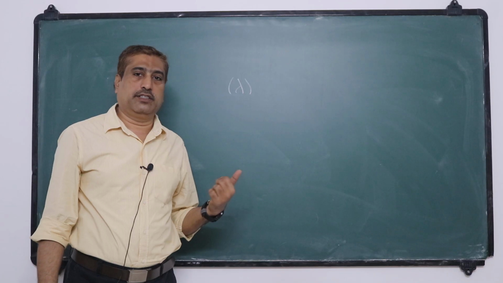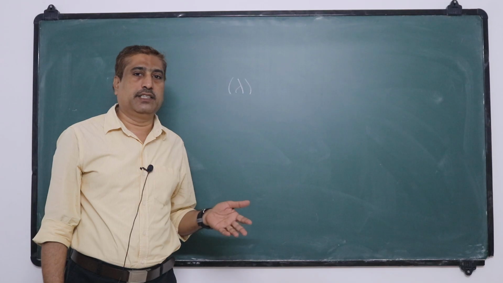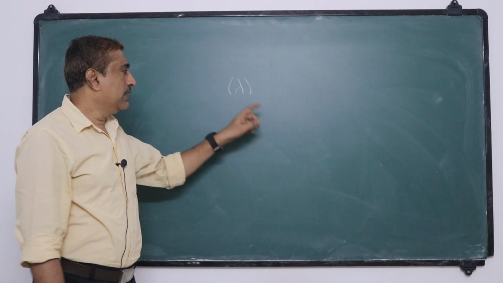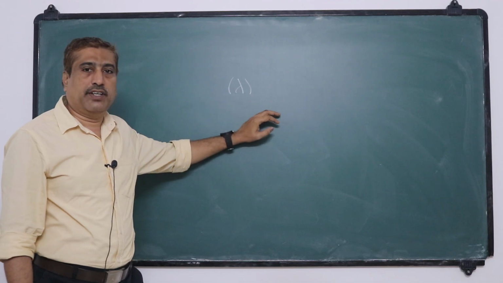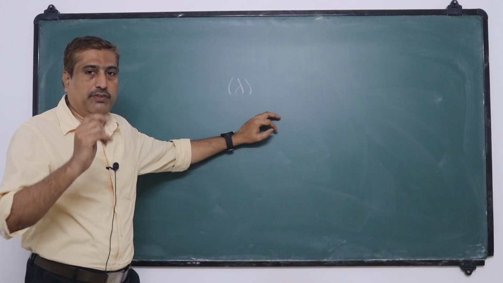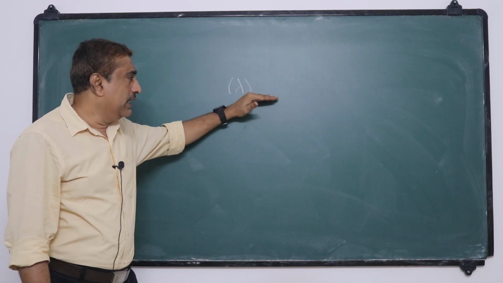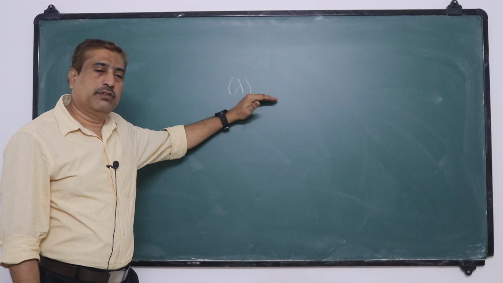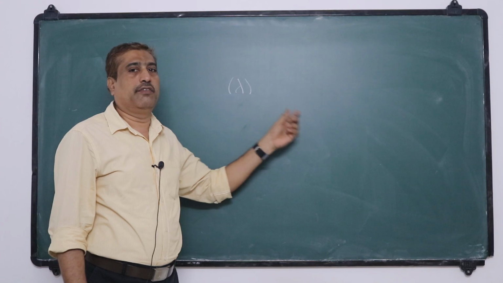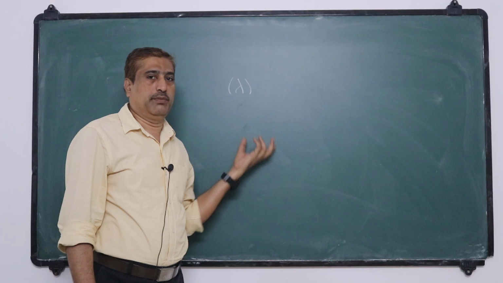the question arises: what is the nature of the wave? That means, whether it is a longitudinal wave or a transverse wave. Because these two properties, interference and diffraction, cannot give any information regarding the nature of the wave. Both longitudinal and transverse waves exhibit interference and diffraction, so we cannot determine the nature of the wave from these two properties.